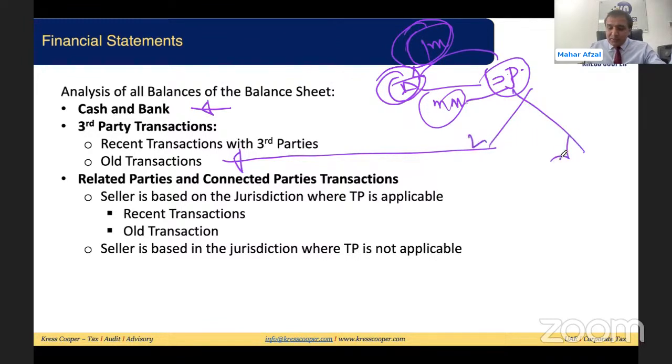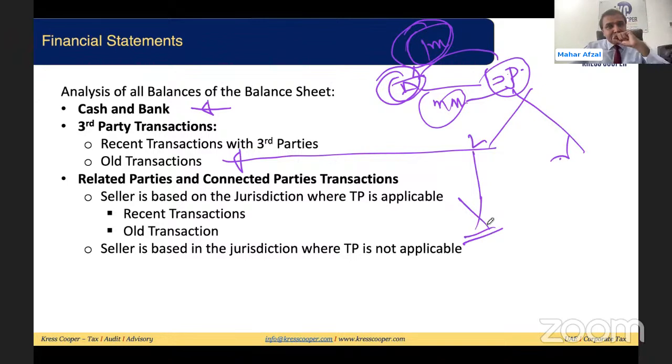Maybe whatever assets or liabilities are reflected in the balance sheet of A Limited, they have very recently revalued the asset or revalued the liability. If they have revalued very recently, again, we will not be required to make any adjustment because it will already be reflecting almost the market value.